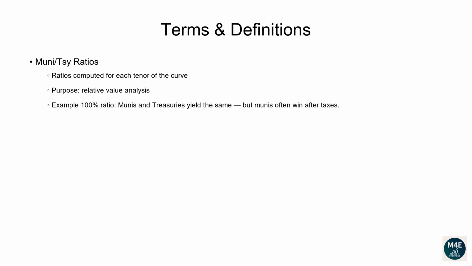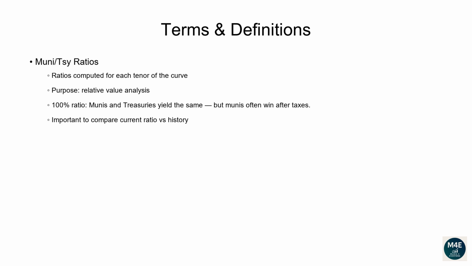If, for example, the 30-year ratio is 100%, that means the 30-year tax-exempt Muni yield is the same as the 30-year Treasury yield. However, the Treasury yield is taxed, whereas the Muni yield usually is not. Hence, in this case, you'd be better off holding a Muni bond. In general, if the ratio is below 100%, one may think Munis are rich compared to treasuries. In reality, we should always wonder, how does the current ratio look compared to its own history? What's the average ratio over the past year?